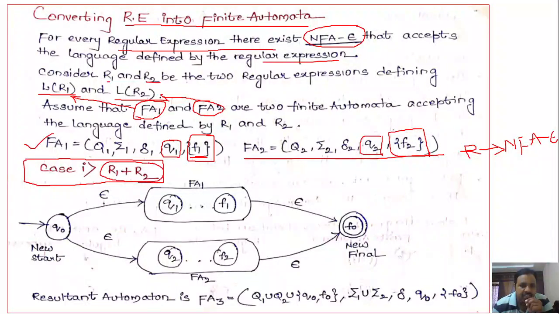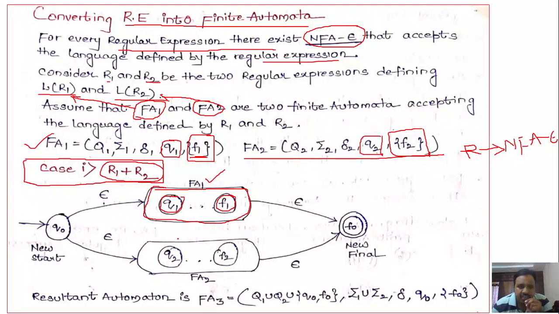of R1 plus R2. So whenever we get an expression like this, R1 plus R2, how do we construct the finite automata? Just try to understand. Take the finite automata 1 as it is. In that, I am considering that the starting state is Q1 and the final state is F1. So first consider the finite automata 1 as it is.